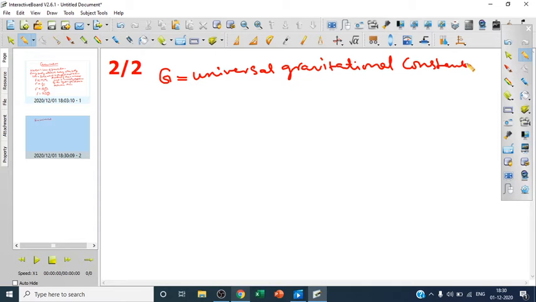The value of G is found to be equal to 6.67 times 10 power minus 11, and its unit is Newton meter square per kilogram square. So this is what was told by Newton.